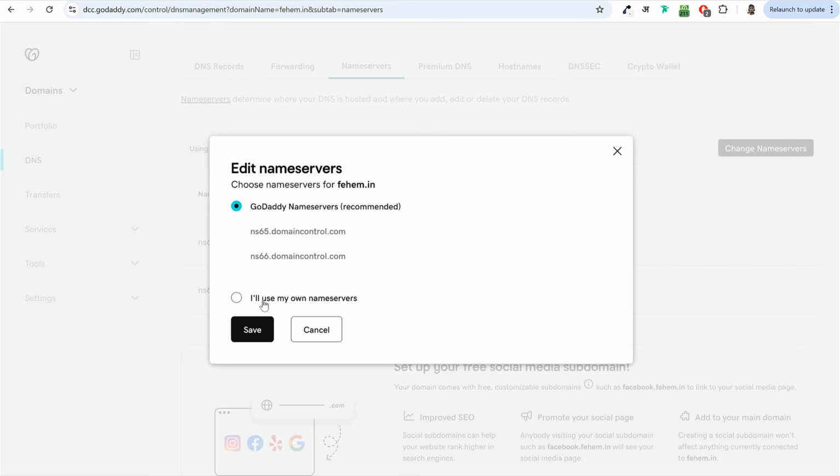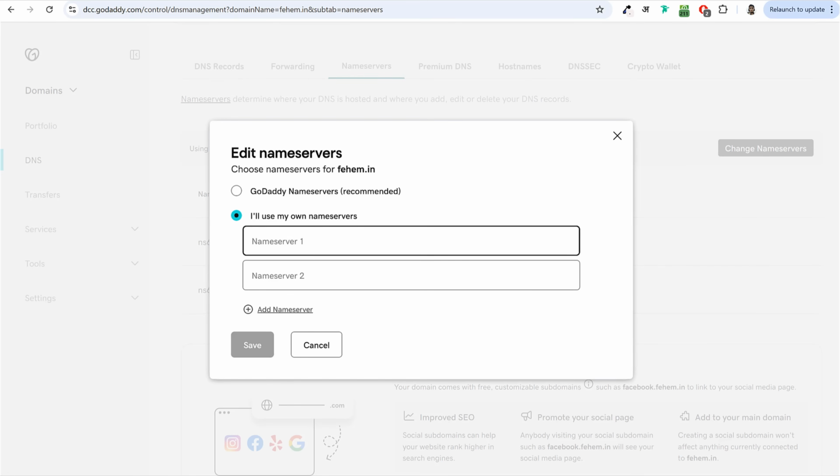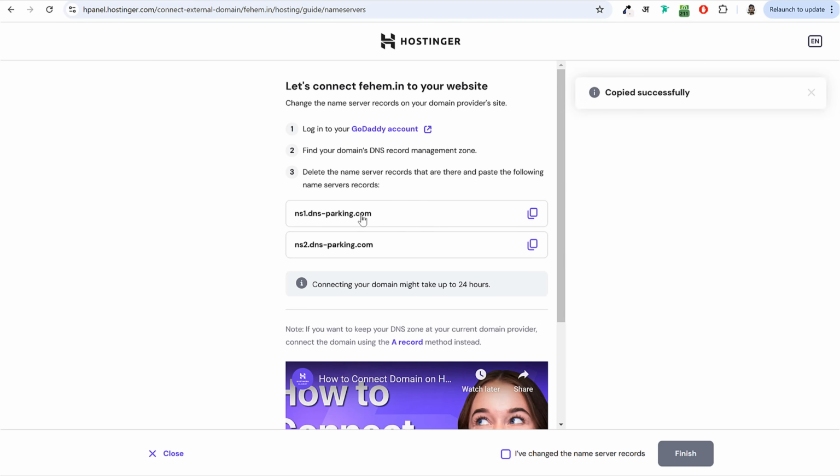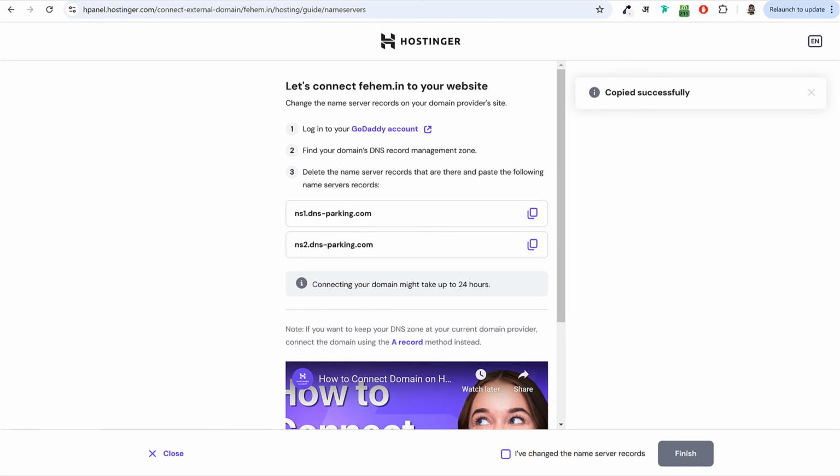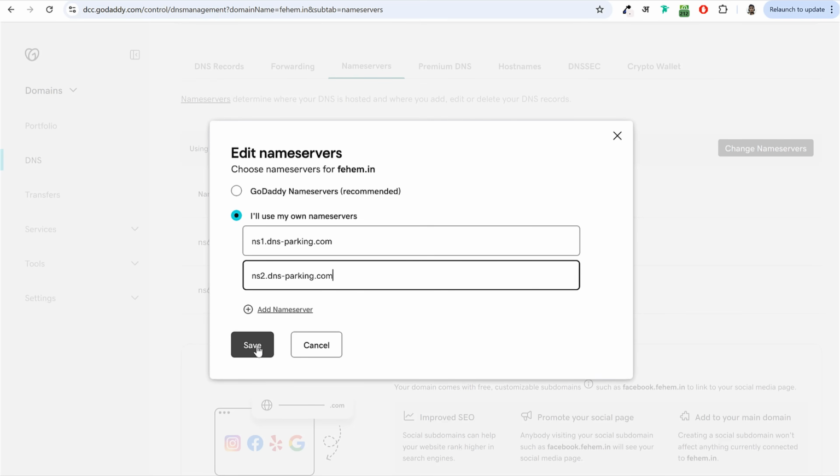In this case, select I'll use my own name servers. Now under name server number 1, just click on this first option. It will be copied. Paste it over here under line 1. Now copy name server number 2, come over here, paste it under line 2 and click on save.